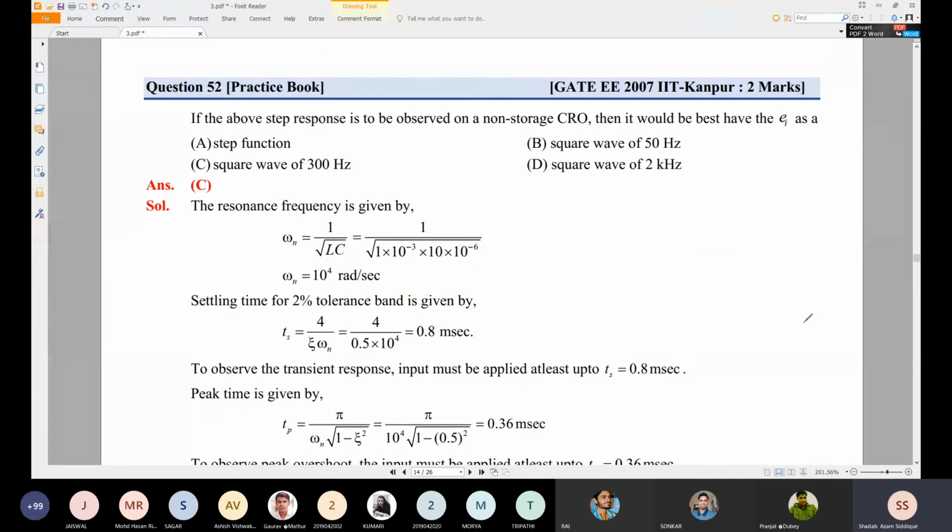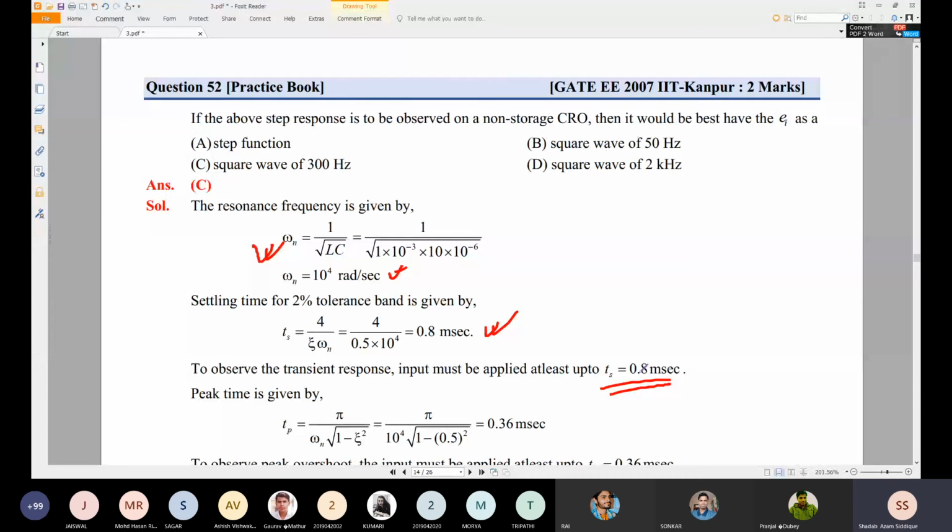So EI should be what? We should have omega n, which is equal to 1 by root under LC, where L is given and C is given. What is the tolerance band? 2% tolerance band. TS comes out to be 0.8 millisecond. So to observe the transient response, input must be applied at least up to TS, before this settling time. Otherwise, after 0.8 millisecond, we cannot have the response.